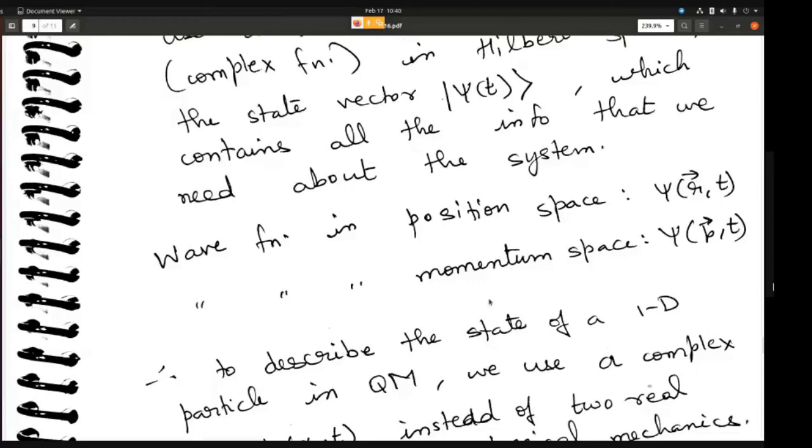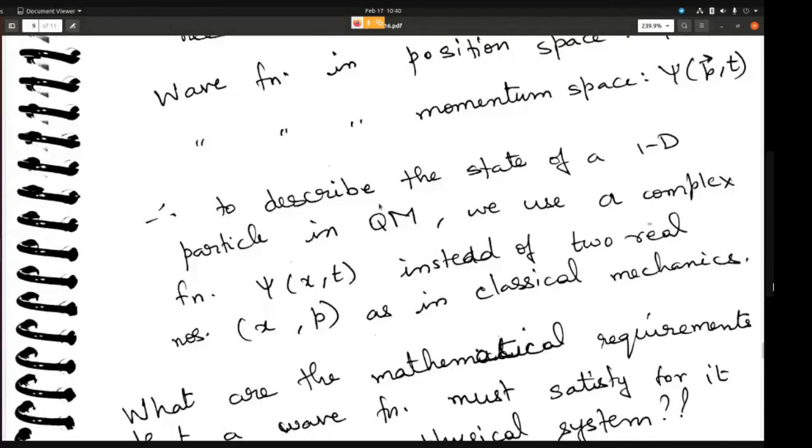Okay. So therefore, to describe the state of a one-dimensional particle in quantum mechanics, we use a complex function psi of x comma t instead of two real numbers x comma p as in classical mechanics. So what is this statement saying? In classical mechanics, to know the state of a system, you need to know the position and the momentum of that particle at a particular time. So you need to know x as well as p. But in quantum mechanics, what you need to know is the wave function. If you know the wave function, then you know the state of the system. So that is what it means. Okay.